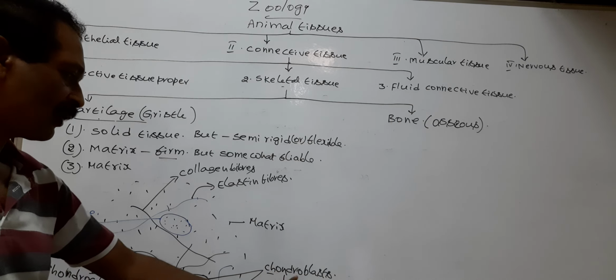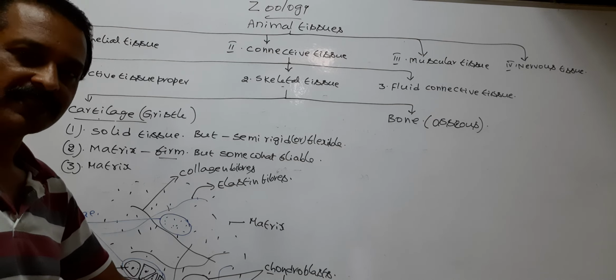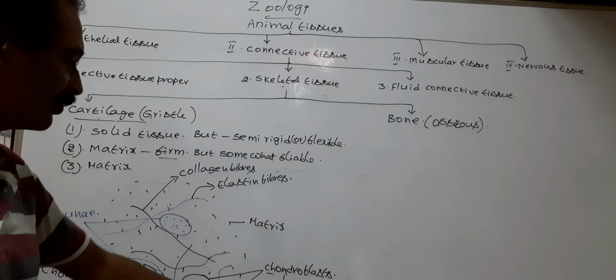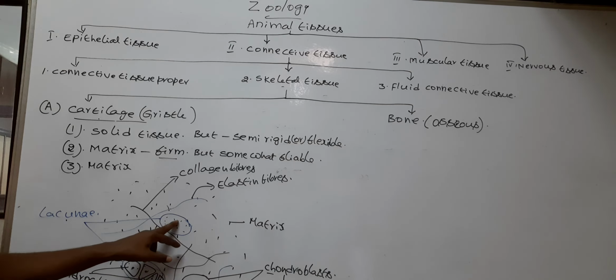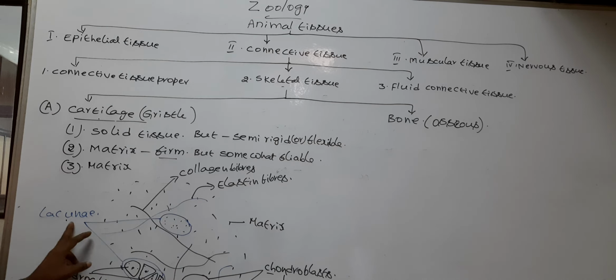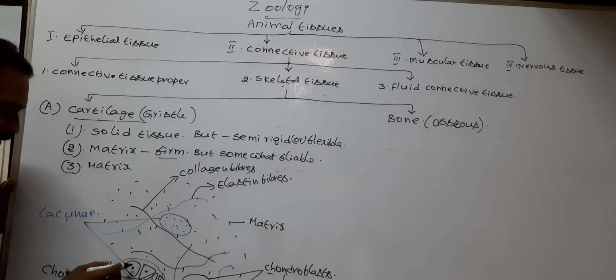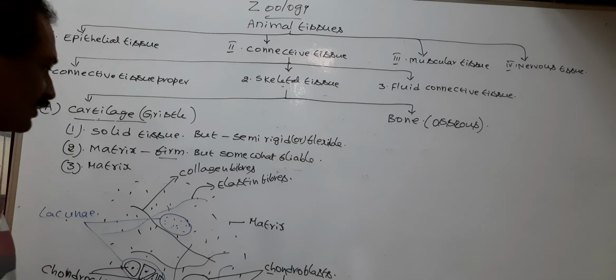Later, the active chondroblasts mature into chondrocytes. Chondrocytes are inactive cells. The inactive chondrocytes enter into fluid filled spaces or lacunae of the matrix. Each lacuna possesses 1 to 4 chondrocytes.